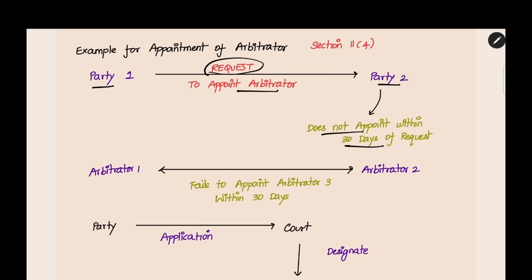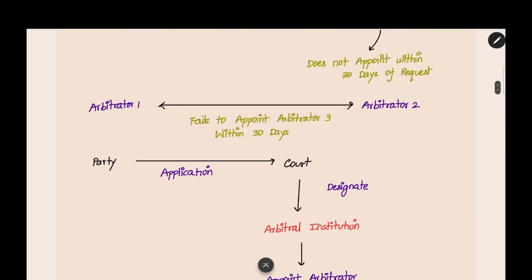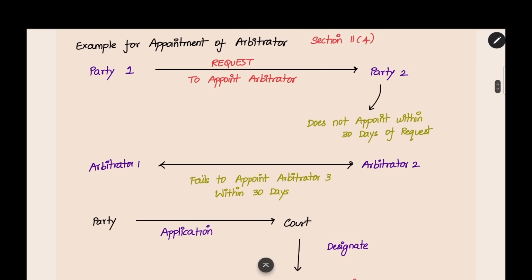And there is another case also. In case of 3 arbitrators, we already saw that the 3rd arbitrator will be appointed by the already selected 2 arbitrators. For example, in the same example, we can assume that party 1 appointed an arbitrator, party 2 also appointed an arbitrator, but these 2 people should together appoint a 3rd arbitrator. That 3rd arbitrator is not appointed within 30 days. 30 days is the time limit. Whether the parties are appointing or the arbitrators are appointing within 30 days, if they do not appoint, then section 11 subsection 4 will apply.